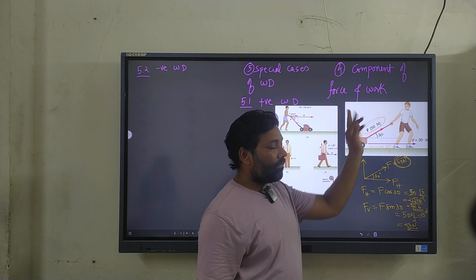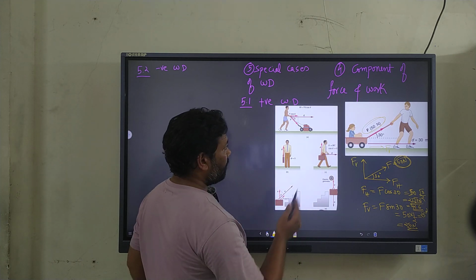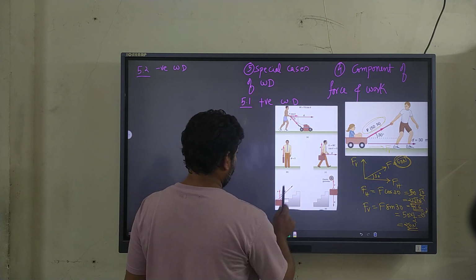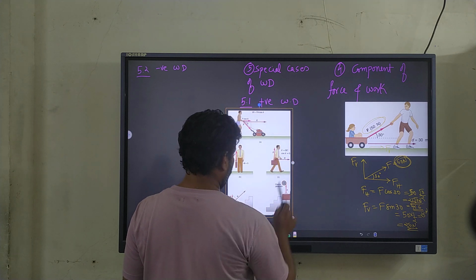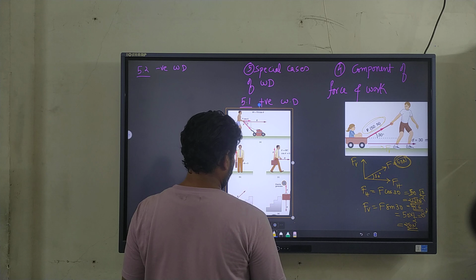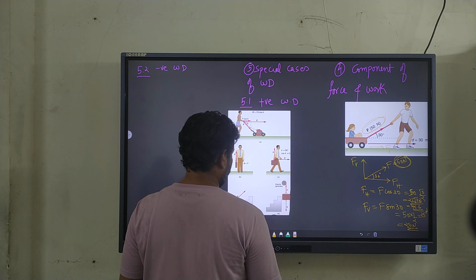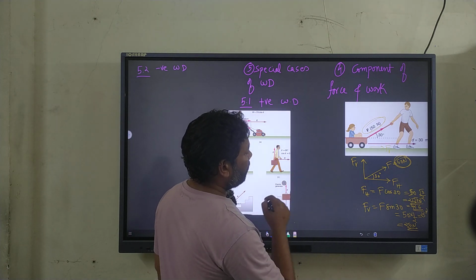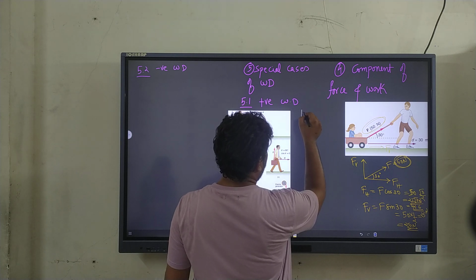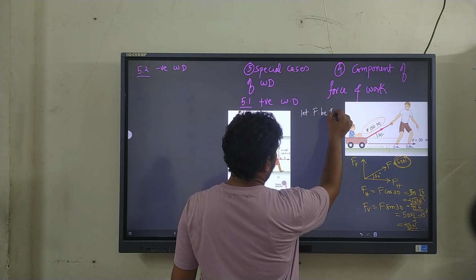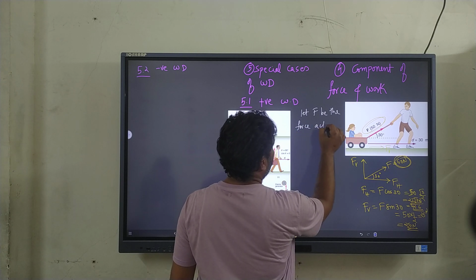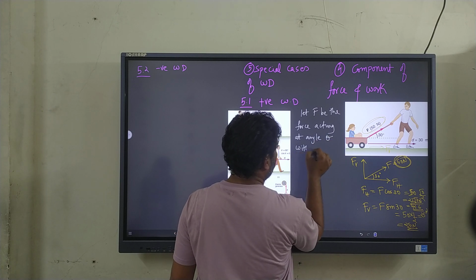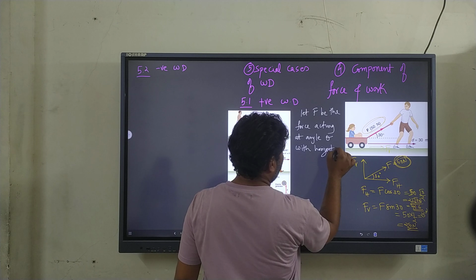So the components of the force and the work done, if I write it exactly in an answer way, this was to discuss the example. I'll write it down over here, so that if it comes in the exam, you know how to represent it. The component of the force you can write as: let F be the force acting at angle theta with the horizontal.